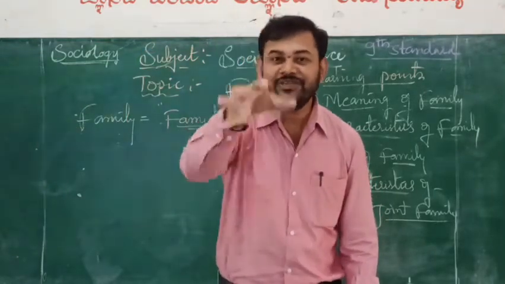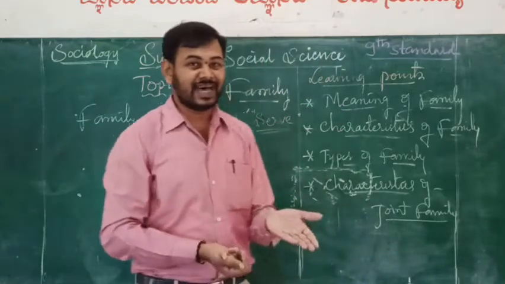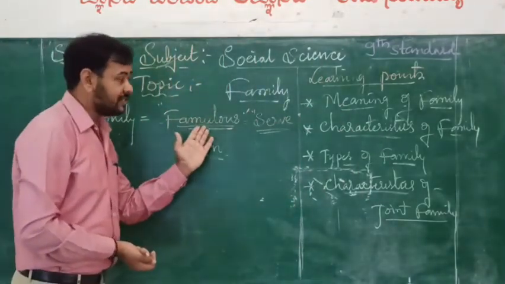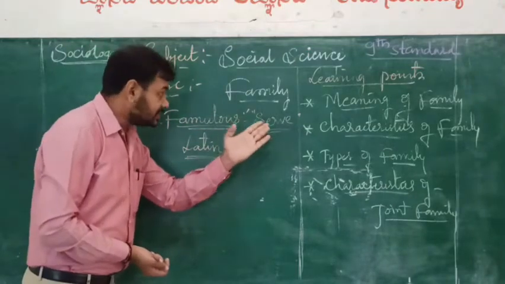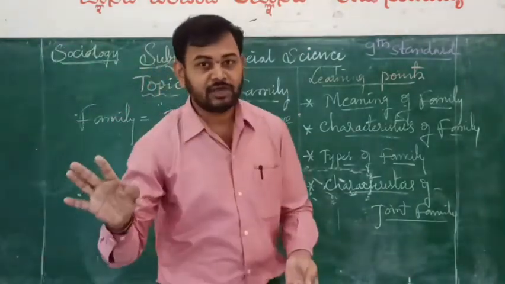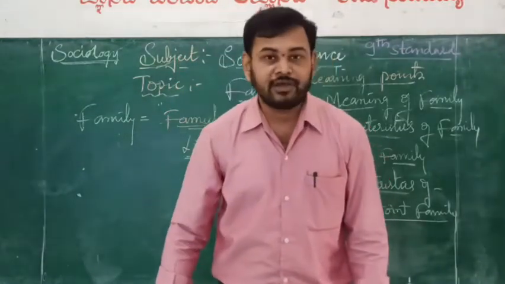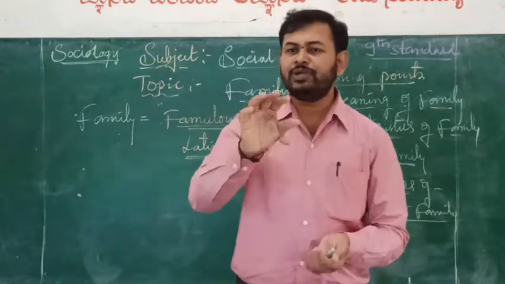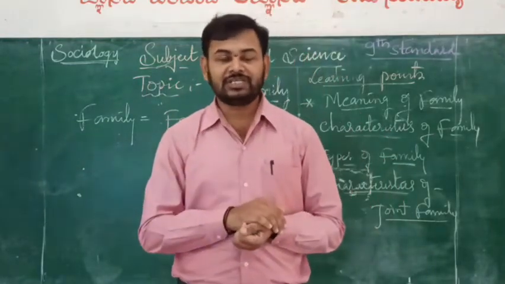This is called service oriented. As we discussed earlier, when we were knowing the meaning of families, it is nothing but serve without expectation. We should not expect anything else from the members of our family. So that is why these are the basic unit of all social activities.